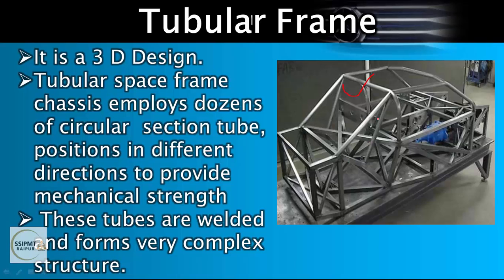So you can see it is a truss like structure, and you can see very less amount of bolted and riveted joints are here. All the joints are welded. So they are welded circular section tube to provide mechanical strength to the vehicle. These tubes are welded and forms very complex structure, you can see here. So this is known as tubular frame or tubular chassis.